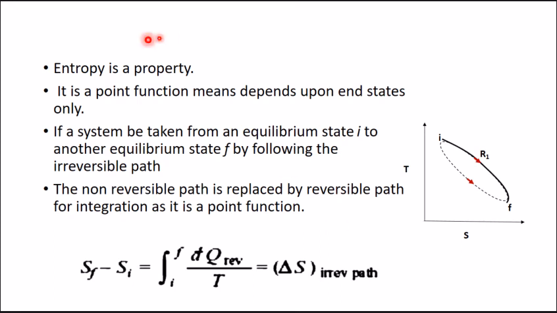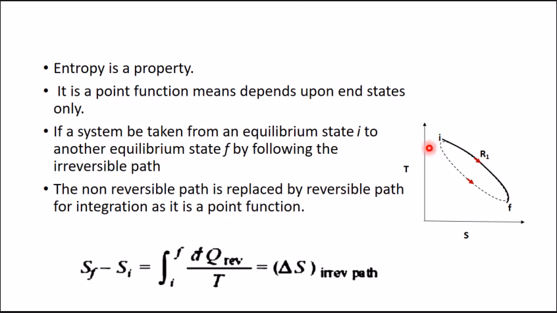So from this equation we can say that entropy is a property having the value integration I to F dq by T. It is a point function, that means it depends only upon end states I and F. Here we see that the process was reversible.